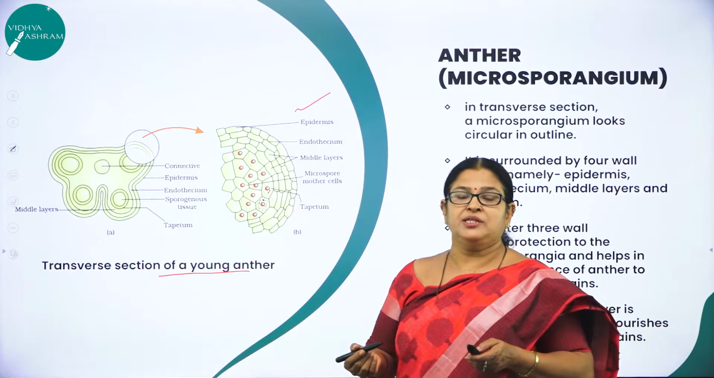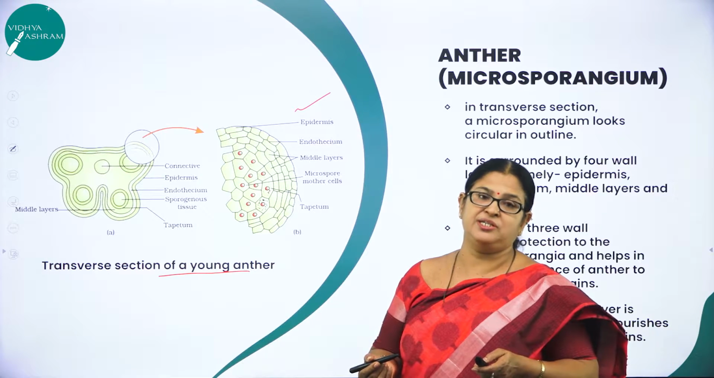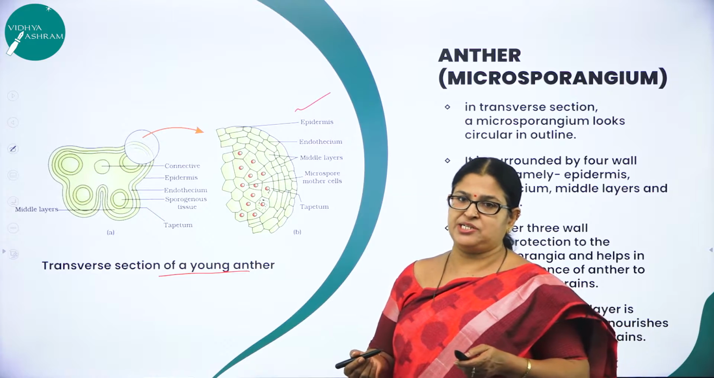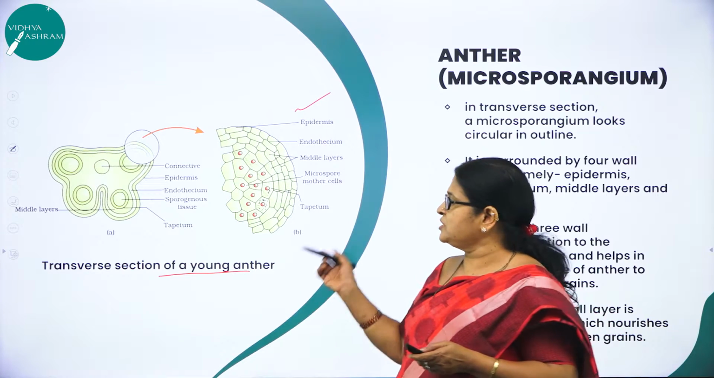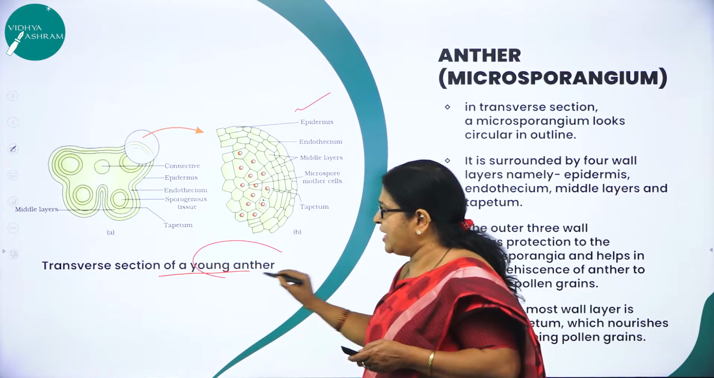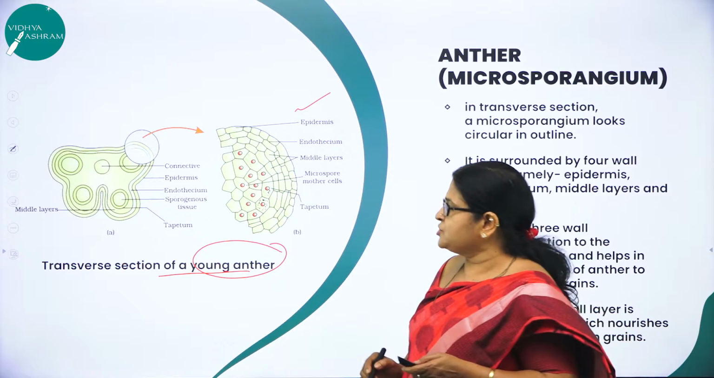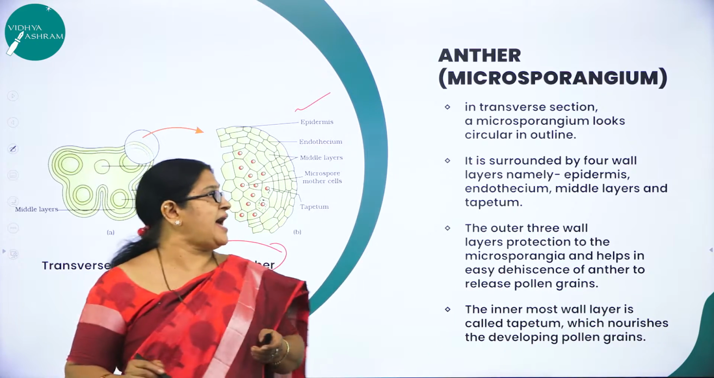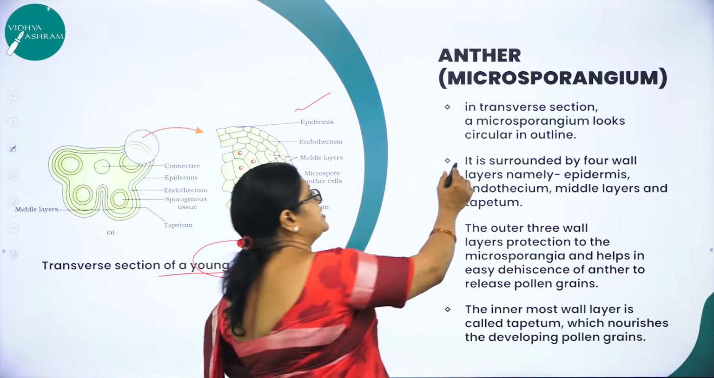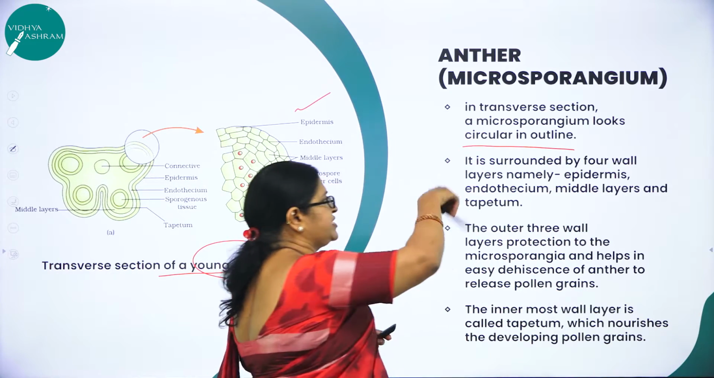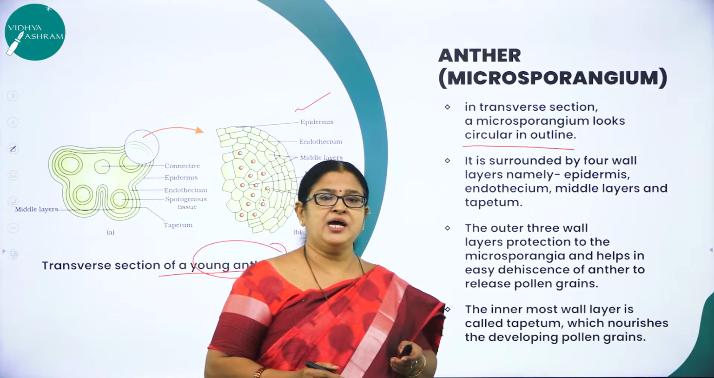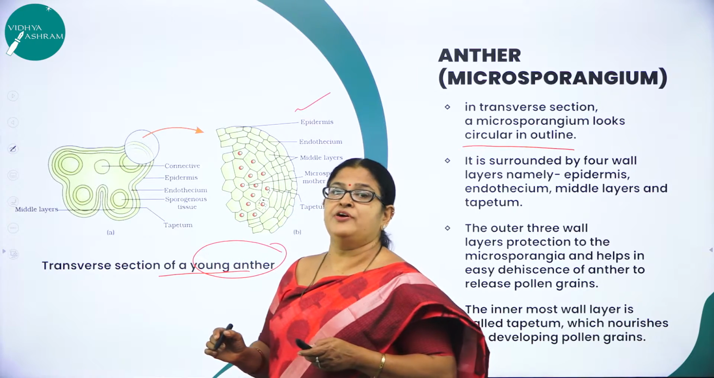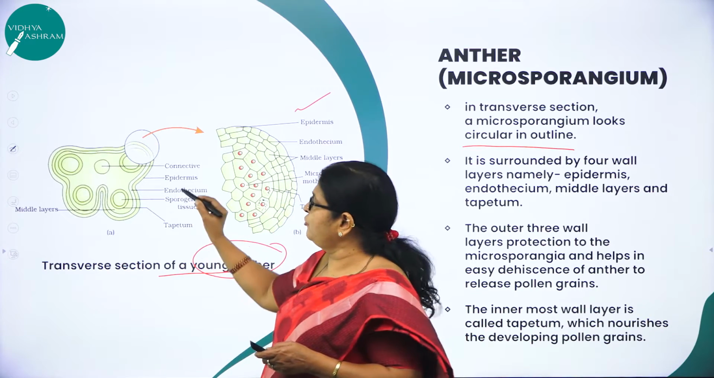You might have heard about the orientation called CS, cross section, LS, longitudinal section. So in TS, how does the microsporangium or the young anther look? Here you come across a young anther that in TS is circular in outline, and it consists of 4 layers. What are the 4 layers?